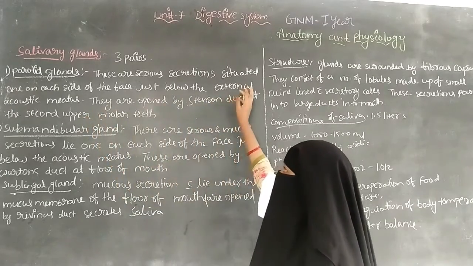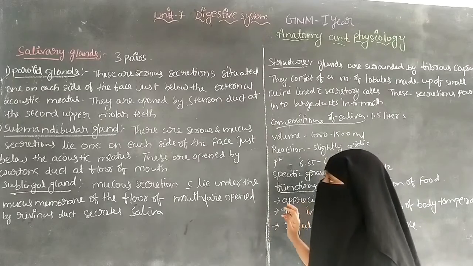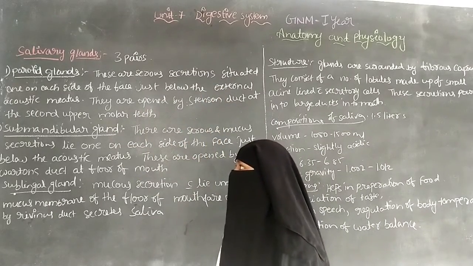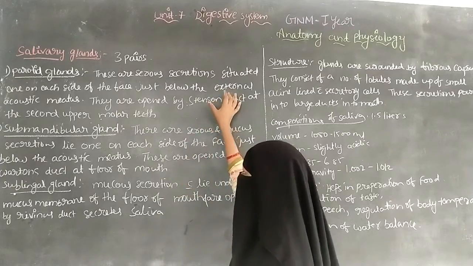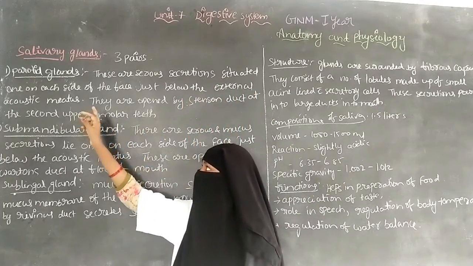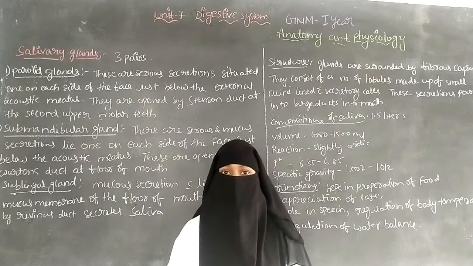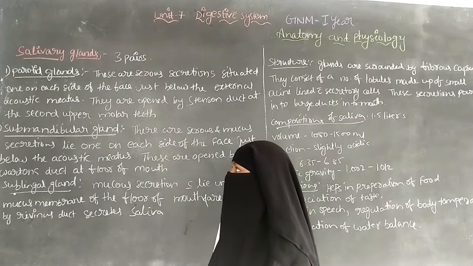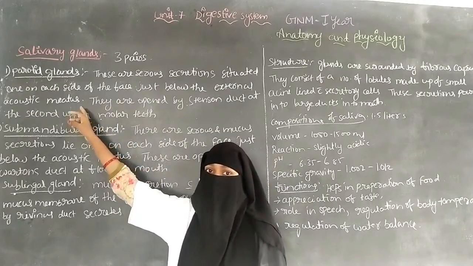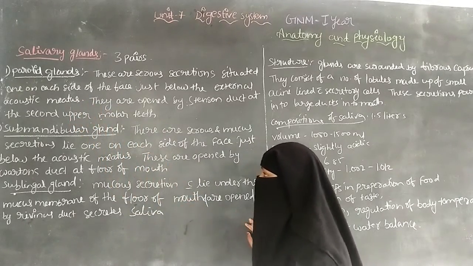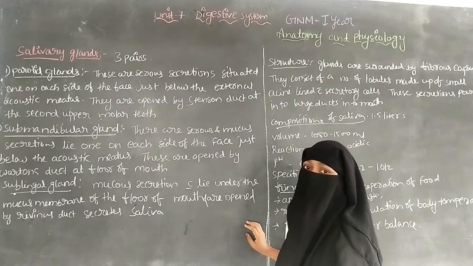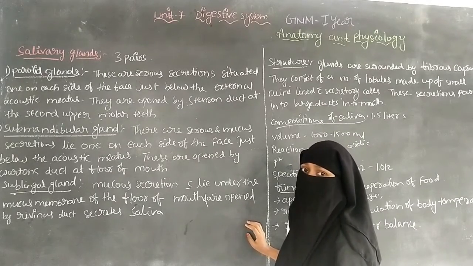The external acoustic meatus is nothing but the external ear. So below the external ear, the parotid glands are situated on each side of the face.